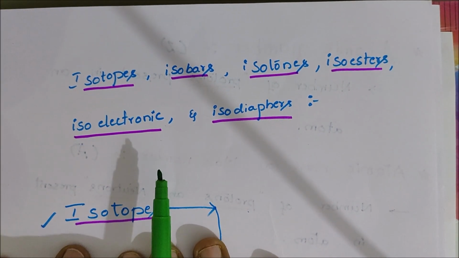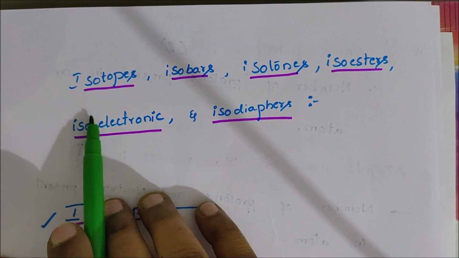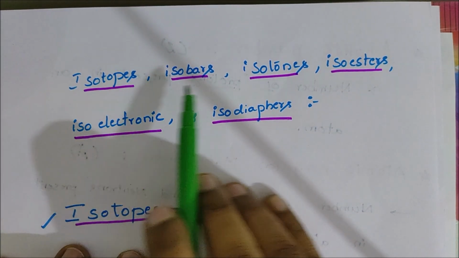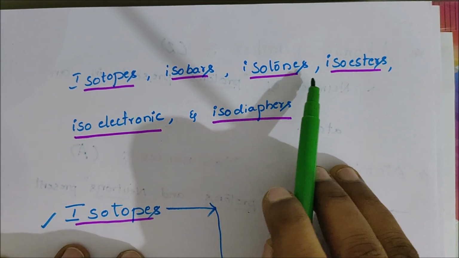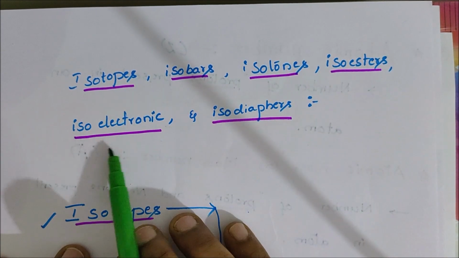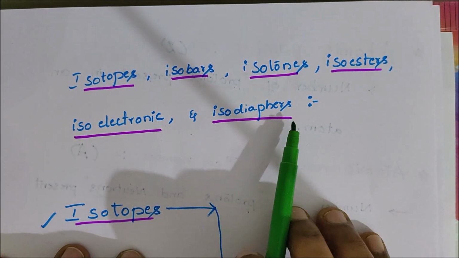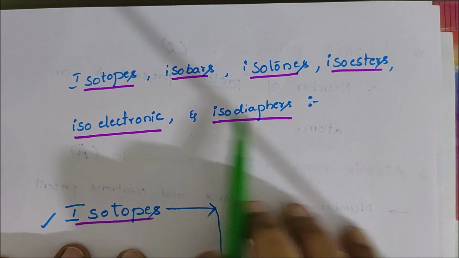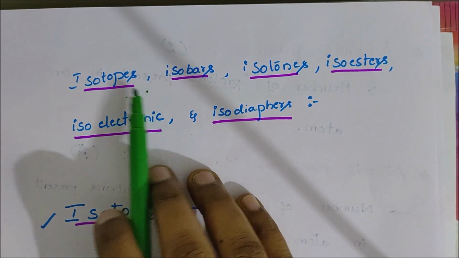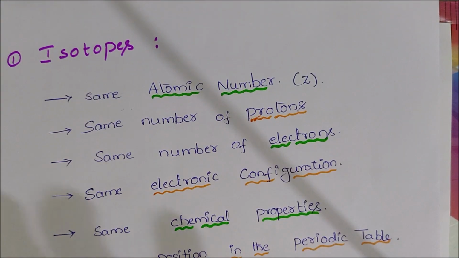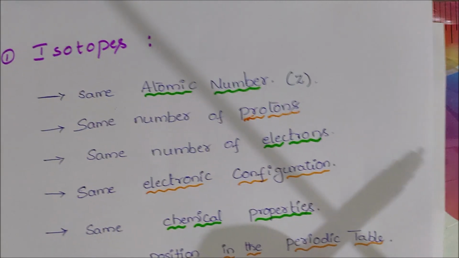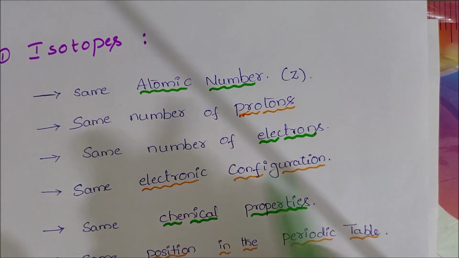Hi students, in this session we will understand the concept of isotopes, isobars, isotones, isosters, isoelectronic and isodiaphers. What are isotopes? Isotopes have these properties.